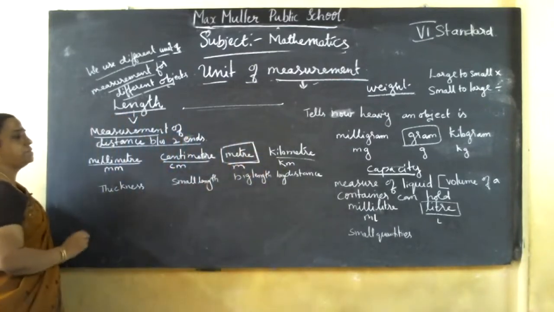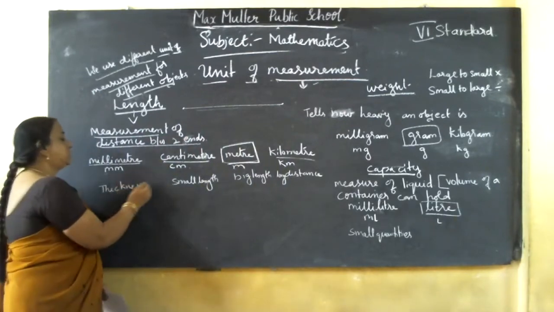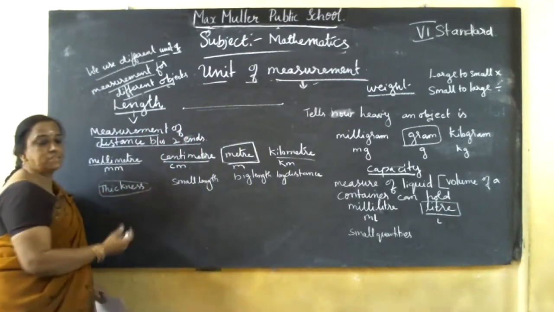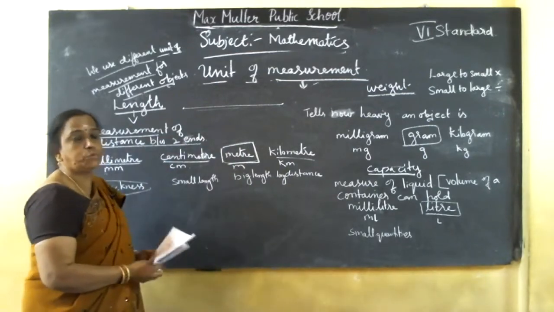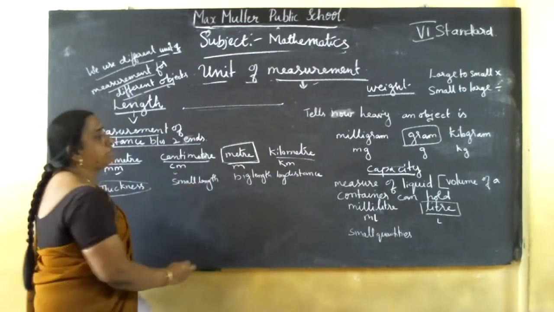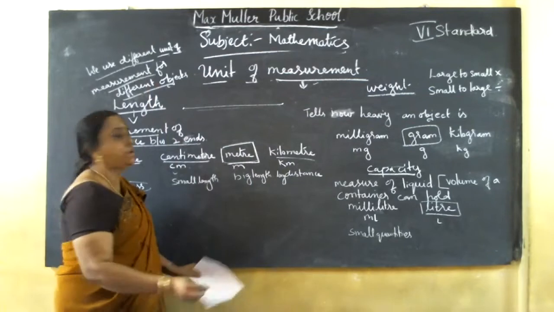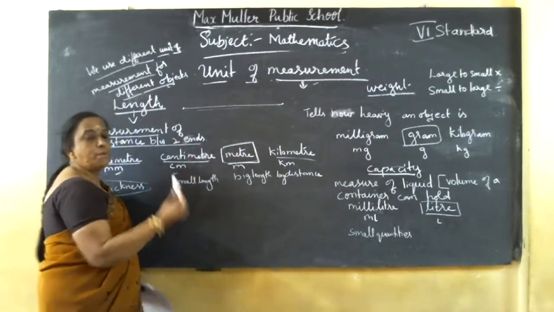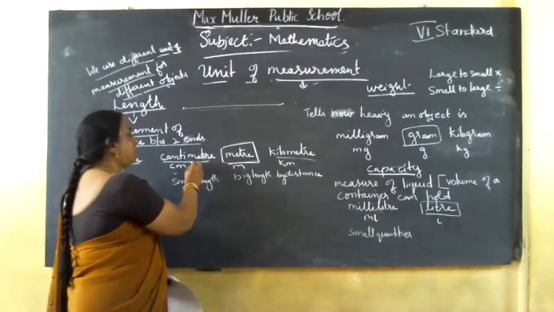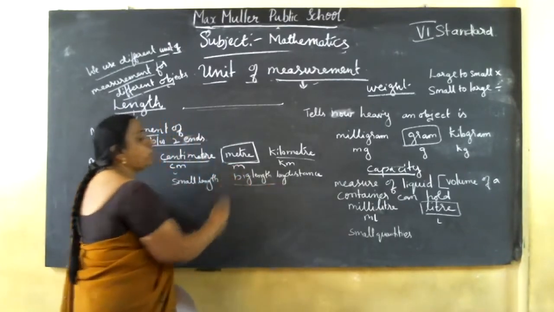For example, if you need to measure the thickness of your pencil lead or your notebook, we use mm. Centimeter is for small lengths, like the length of a table or a pencil, so we use centimeter. Meter is for big lengths.